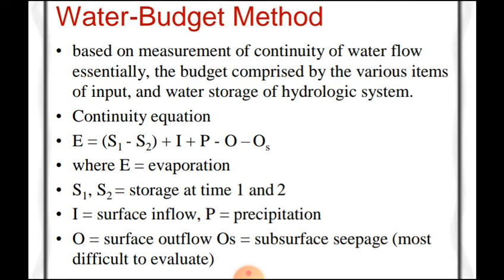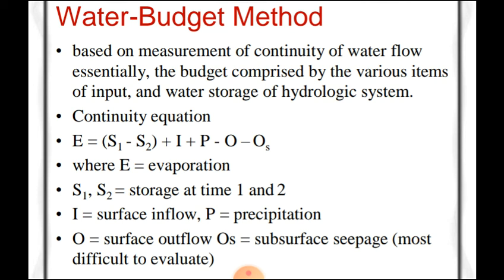We use this method for finding inflow minus outflow, where E is the evaporation, S1 and S2 are the storage at time 1 and 2, I is the surface inflow, P is the precipitation, O is the surface outflow, and the other O is the subsurface seepage.